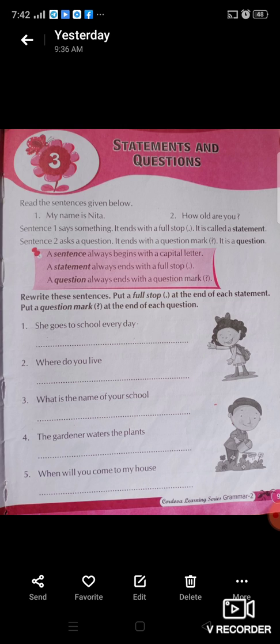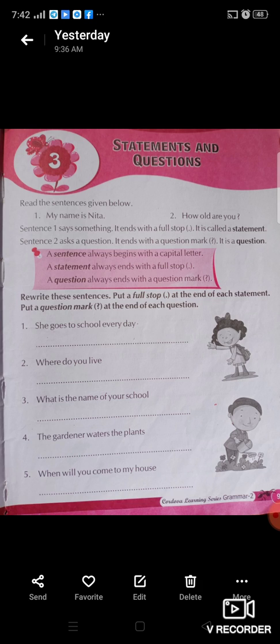A sentence or statement always begins with a capital letter. And a question also begins with a capital letter. And there is a difference between a sentence and a question. A sentence always ends with a full stop, whereas a question ends in a question mark.